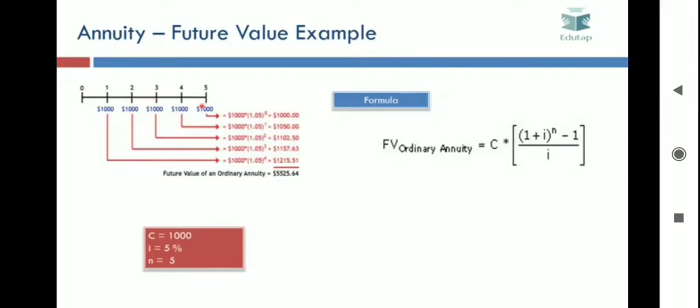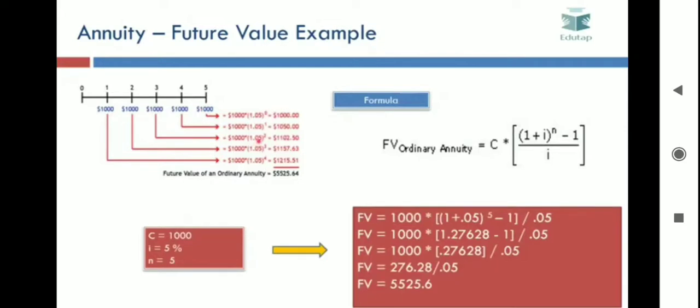So if you put these values in the formula, you get the future value of the annuity as 1000 into ((1 + 0.05) raised to the power 5, minus 1) divided by 0.05. Here 0.05 is the interest rate I. When you solve this, you will get the answer 5525.6. And this answer exactly matches the answer which we got by independently calculating the future value of all these investments.